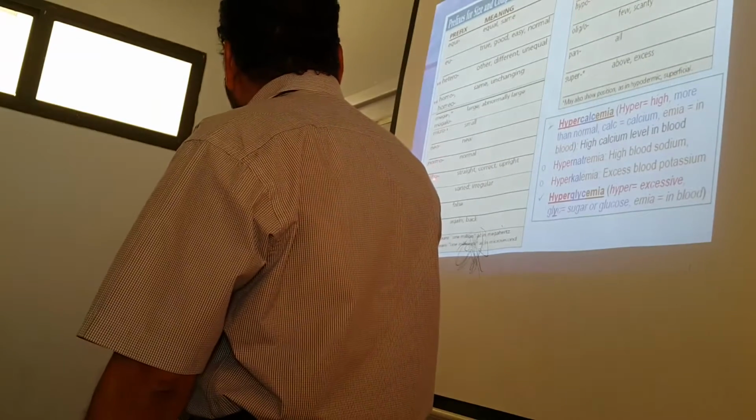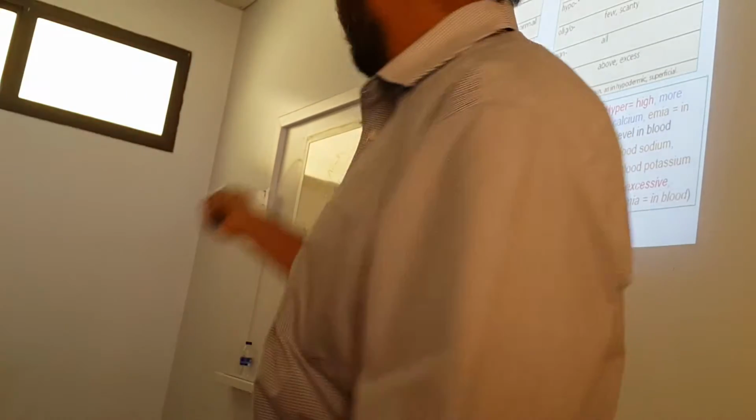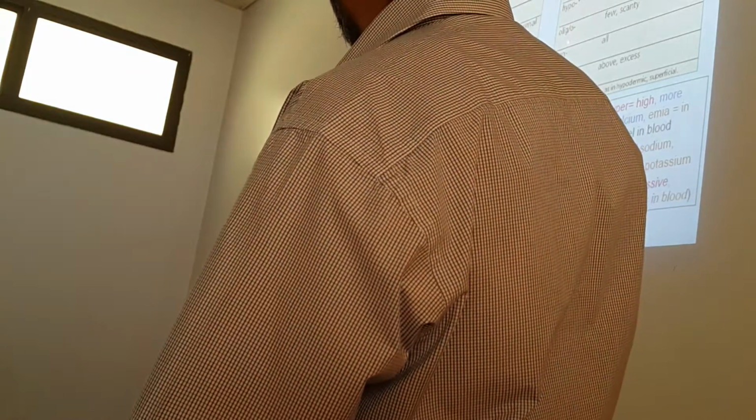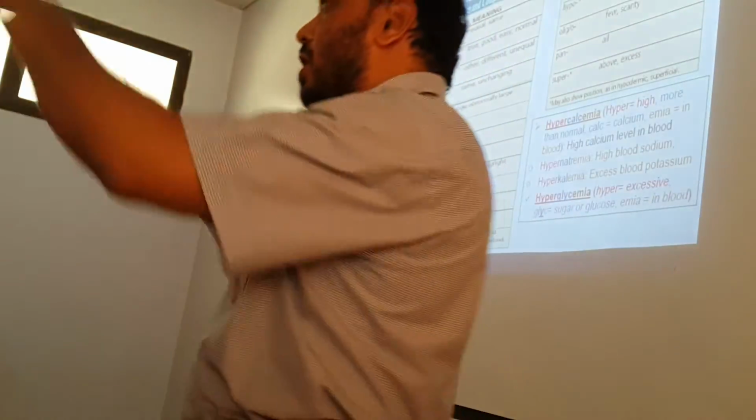Small, normal, and you can study. Okay? So these are prefixes for size. For degree: hyper, hypo, oligo. Hyper means too much. Hypo means less than normal. Oligo means few, scanty. Pan means covering everything, covering all.